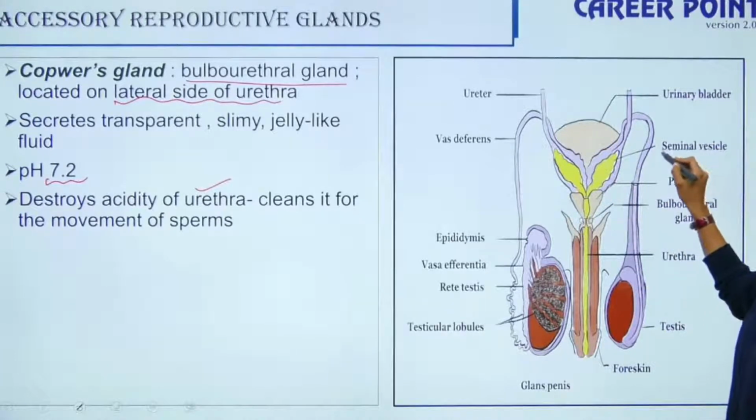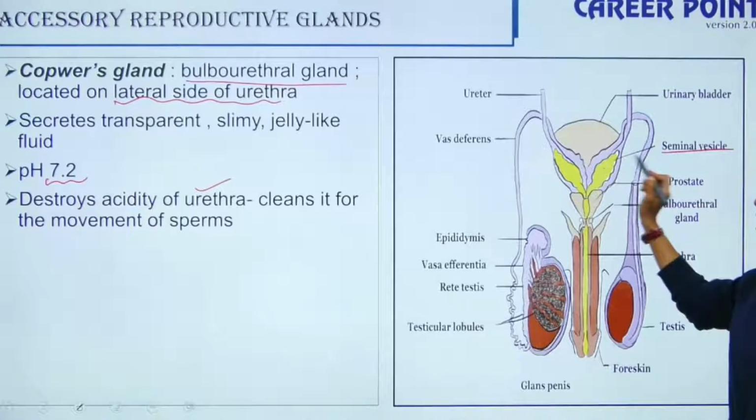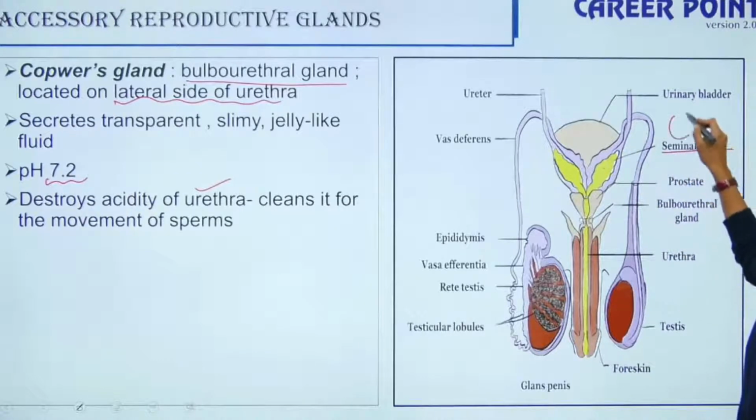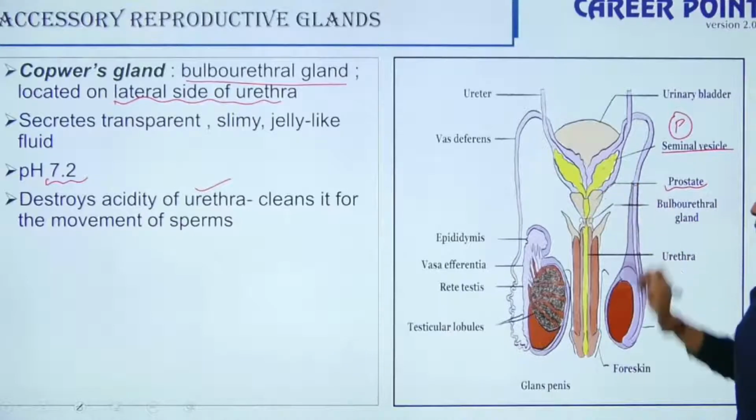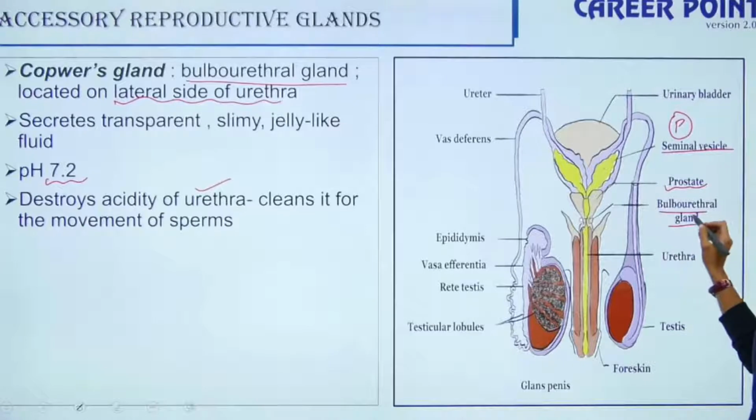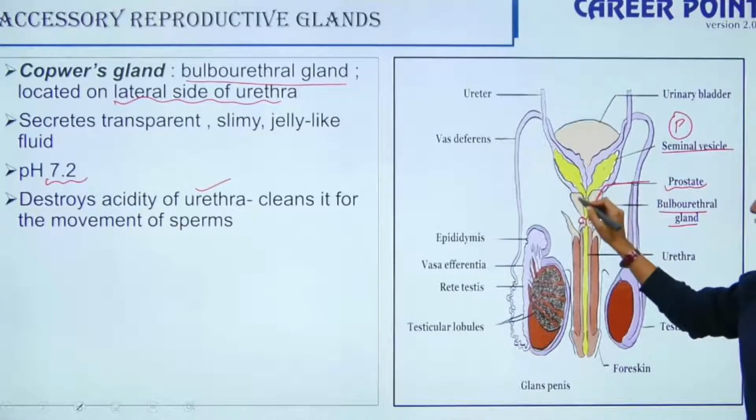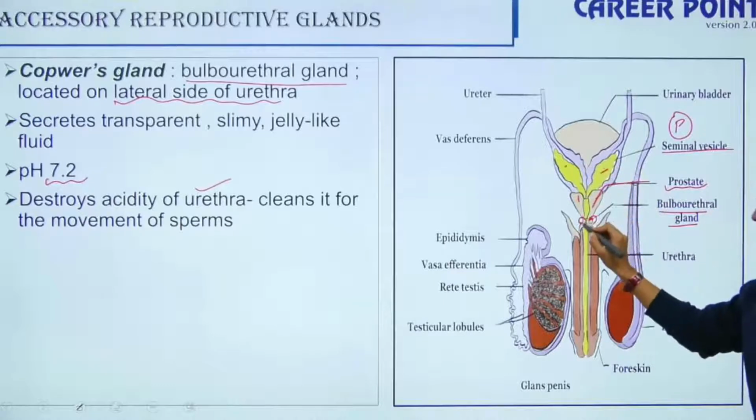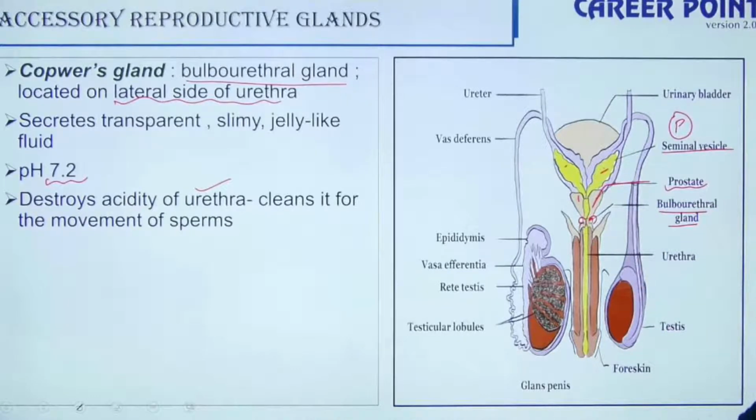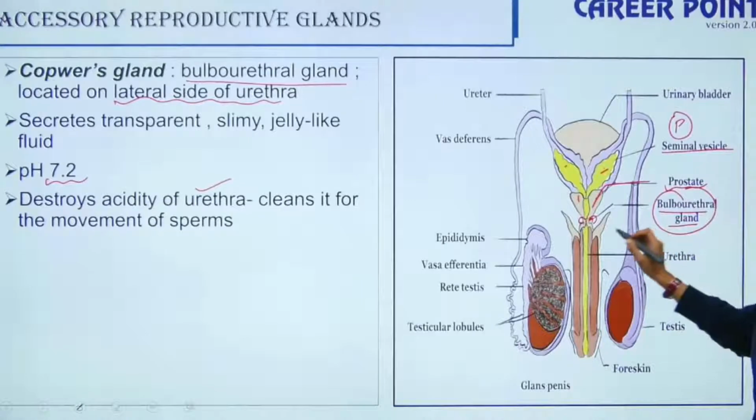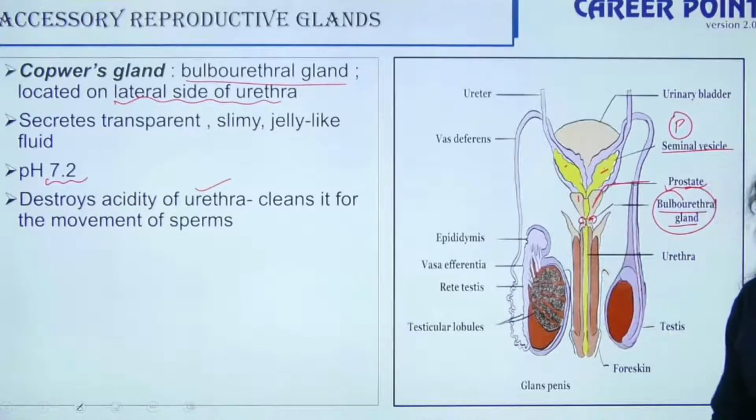So here you have your seminal vesicle. So this yellow color is a seminal vesicle. This is a pair. Then you have your prostate glands. So these two are your prostate glands, which is again a pair. And then you have your bulbourethral gland. It is present here. So this is your prostate gland. This is your seminal gland, and this is your bulbourethral gland, which is also known as your Cowper's gland. It cleans this passage of your urethra.